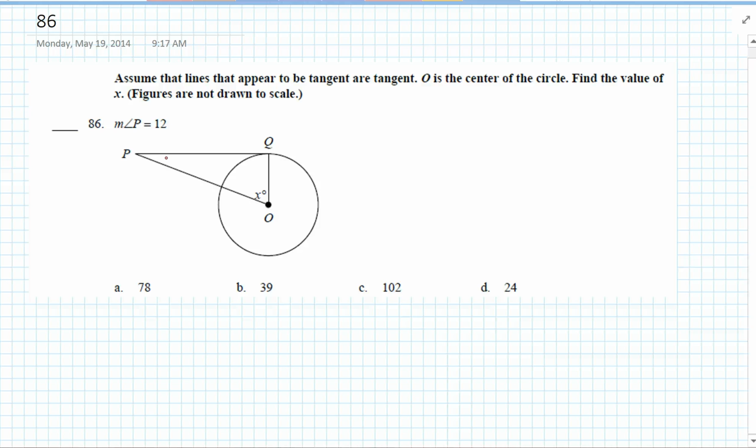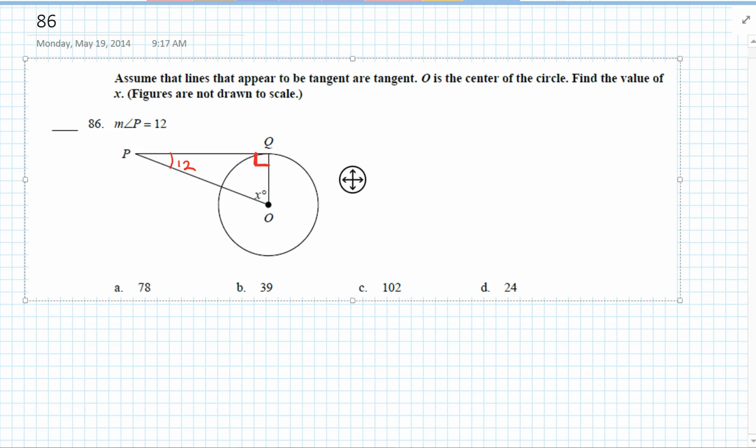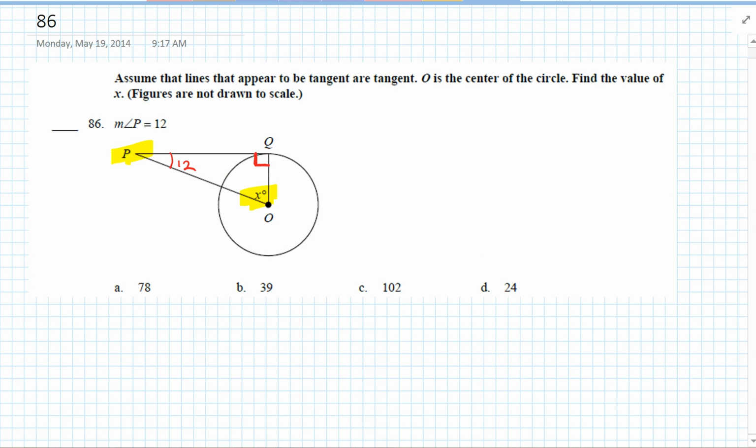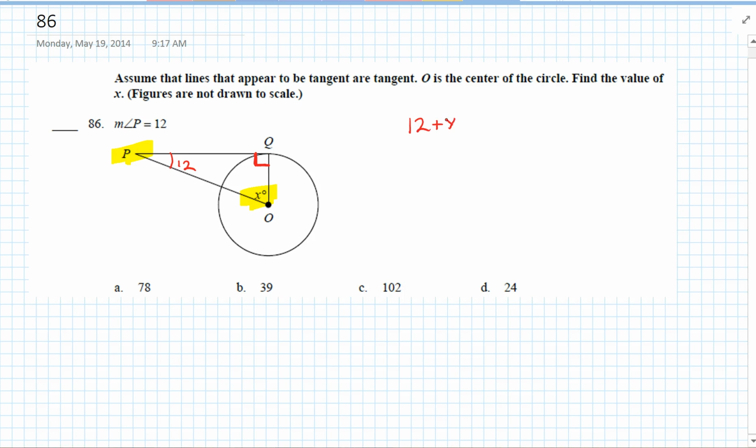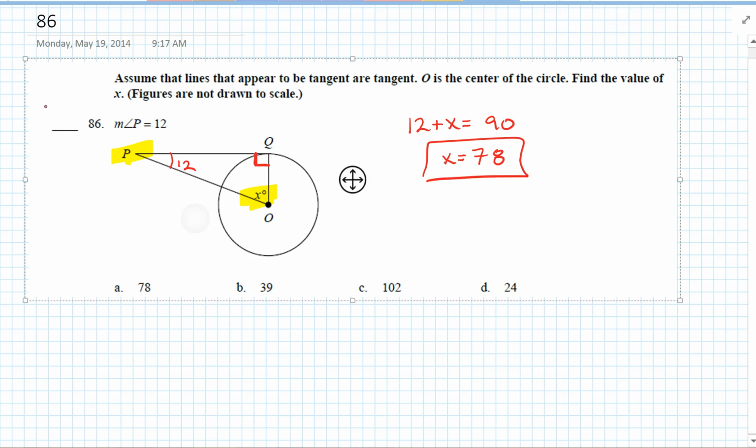Well, it tells us the measure of angle P is 12. We know if this is tangent, that's a right angle. So we know the sum of these two angles must be complementary. So 12 plus x must be 90. So subtract 12 from each side. X must be 78. The answer is A.